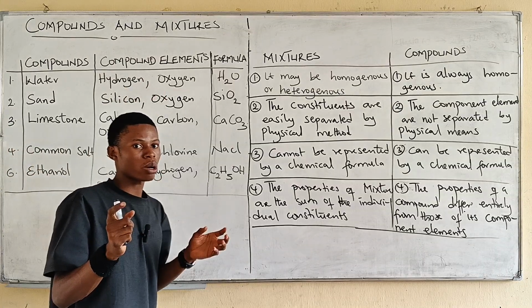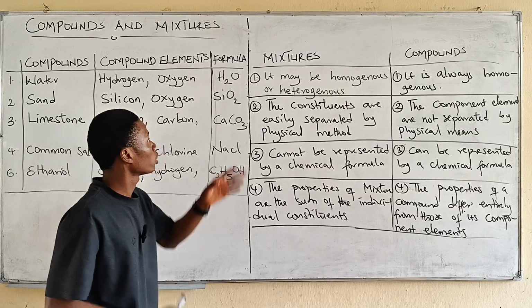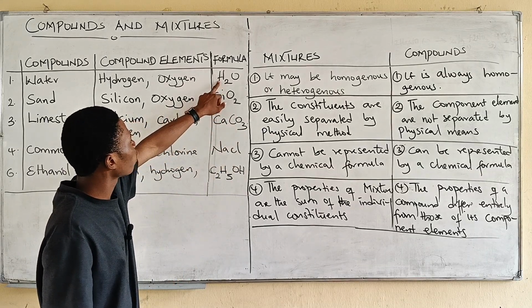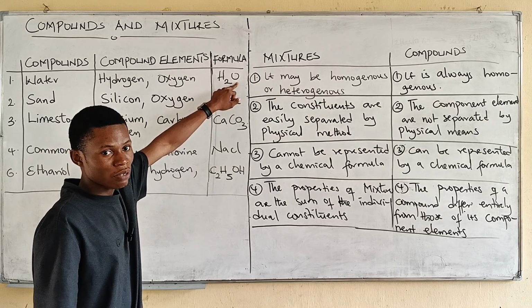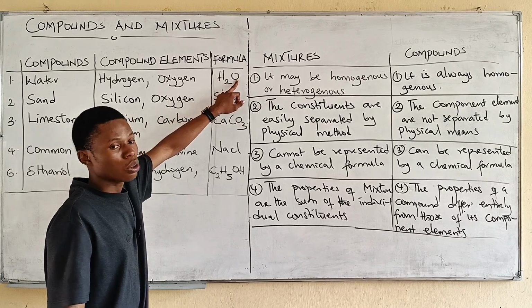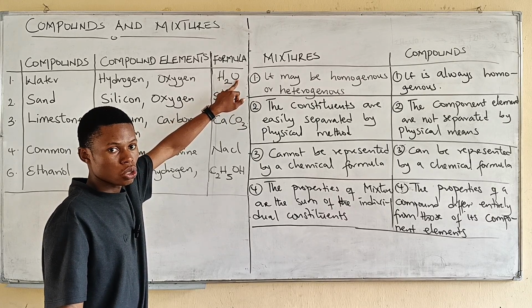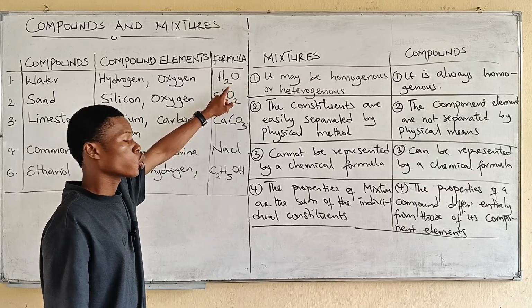Remember, we said compounds, the elements are combined in a fixed ratio, definite proportion. Now, in this case, we have two atoms of hydrogen and one of oxygen. So you can see there is a definite ratio here. So water is always two of hydrogen and one of oxygen. So the ratio of hydrogen to oxygen here is 2:1.